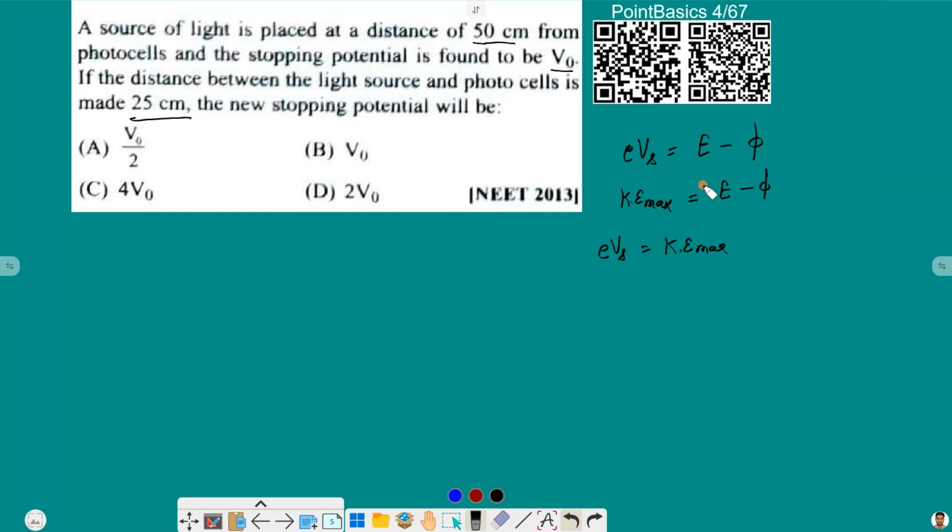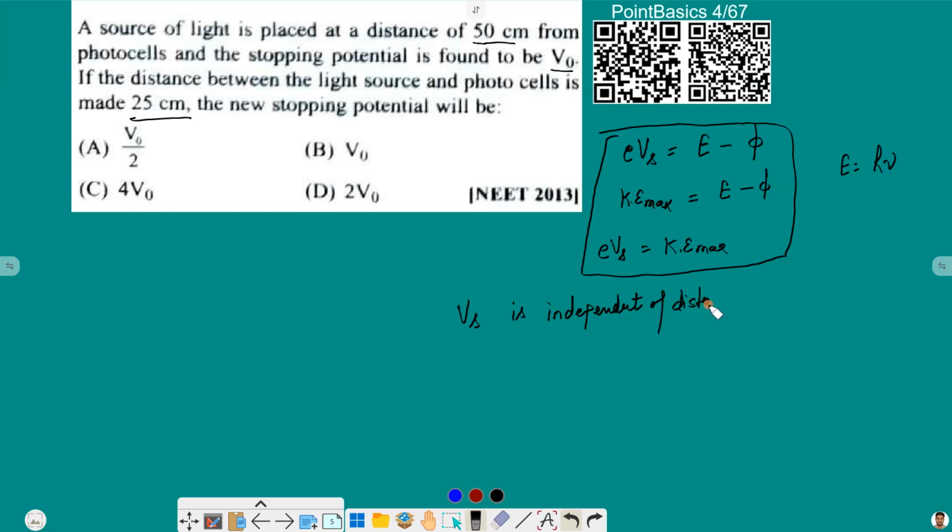From all these three relations, and also we can write that E is equal to h nu, where nu is the frequency, we can easily find out that in none of the given formulas is there any relation of the stopping potential with the distance. So basically we can say Vs is independent of distance. And if Vs is independent of distance, it means stopping potential will not change. That is option B for us.